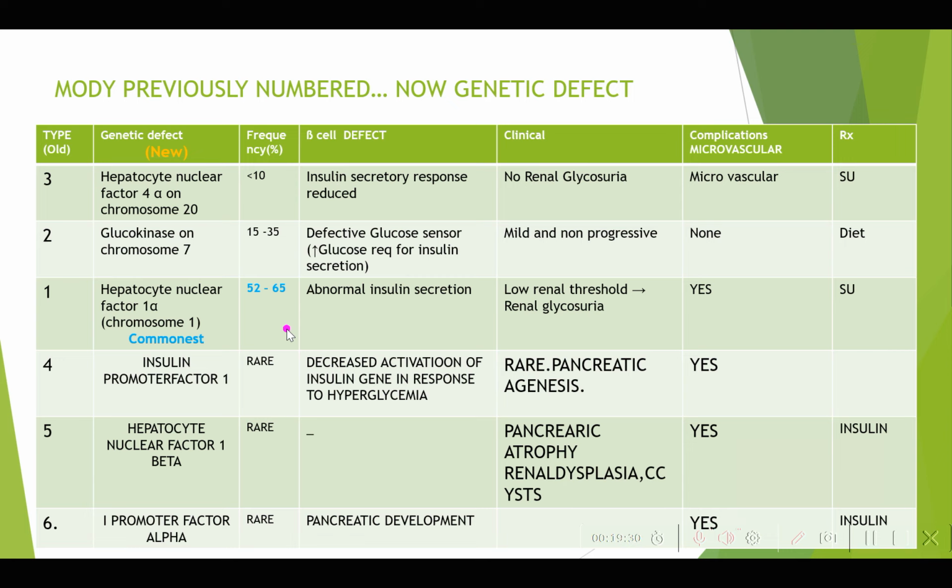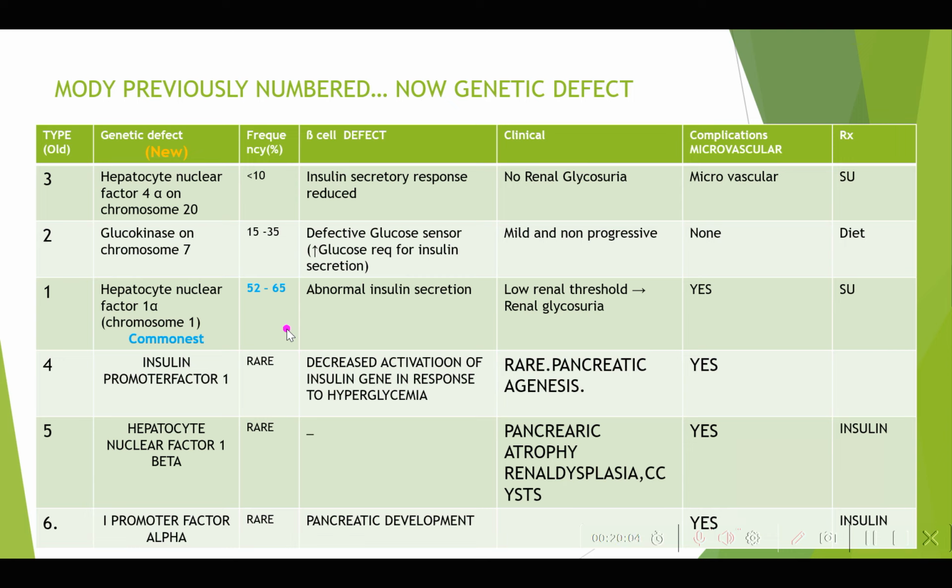So it is between 15 and 30%. Here it is a glucose sensor problem. It's not reduced secretion. What does a glucose sensor do? When the glucose increases, it has to give a stimulus to the beta cell. So when the sensor is reduced, very high glucose may be required to increase the insulin secretion, but the baseline insulin secretion is normal. It is a problem with the sensor. When there's more glucose, more insulin may not be produced, but baseline insulin secretion will be normal.